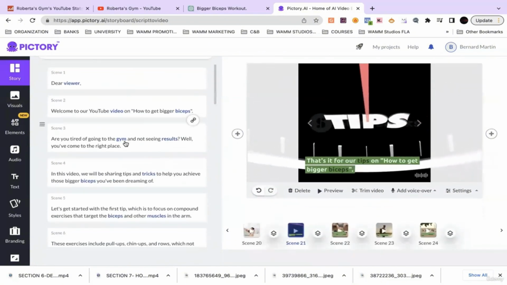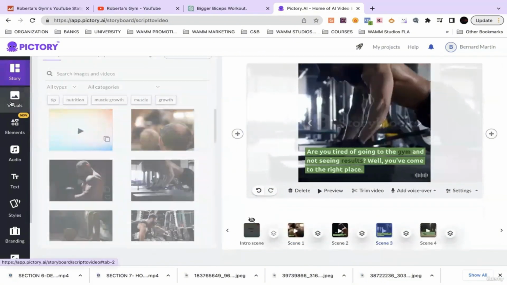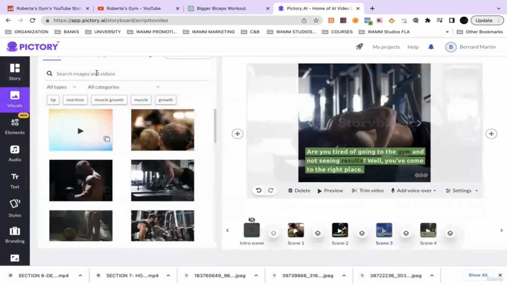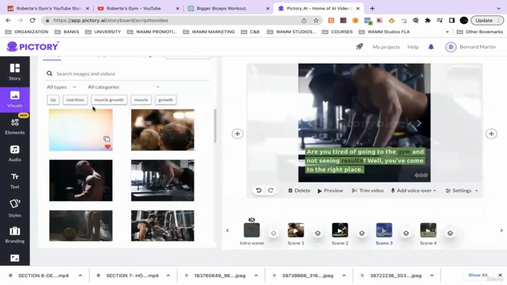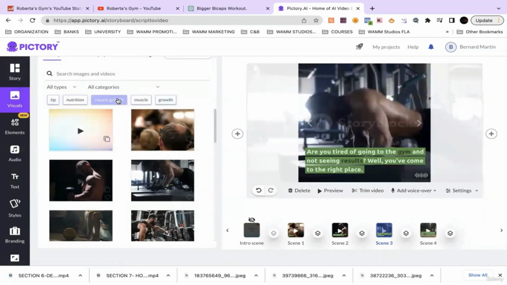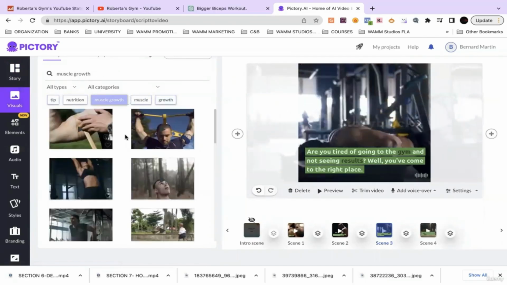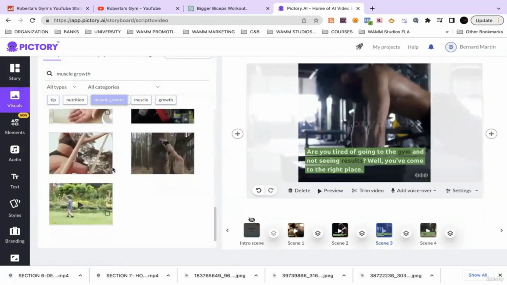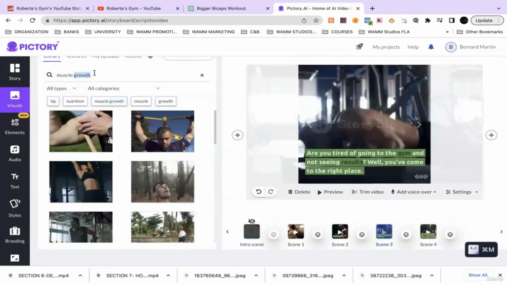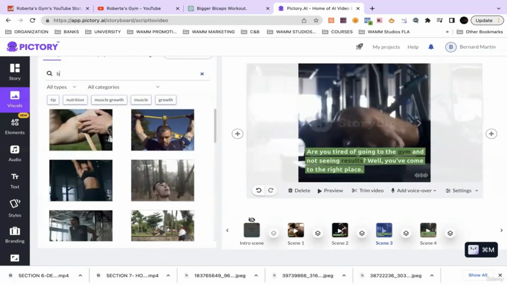But let's just say you wanted to change something. Let's say scene 3 was all right. What I can do, they got options already up here that I can click on, but if I don't like the options, I can just type something in.